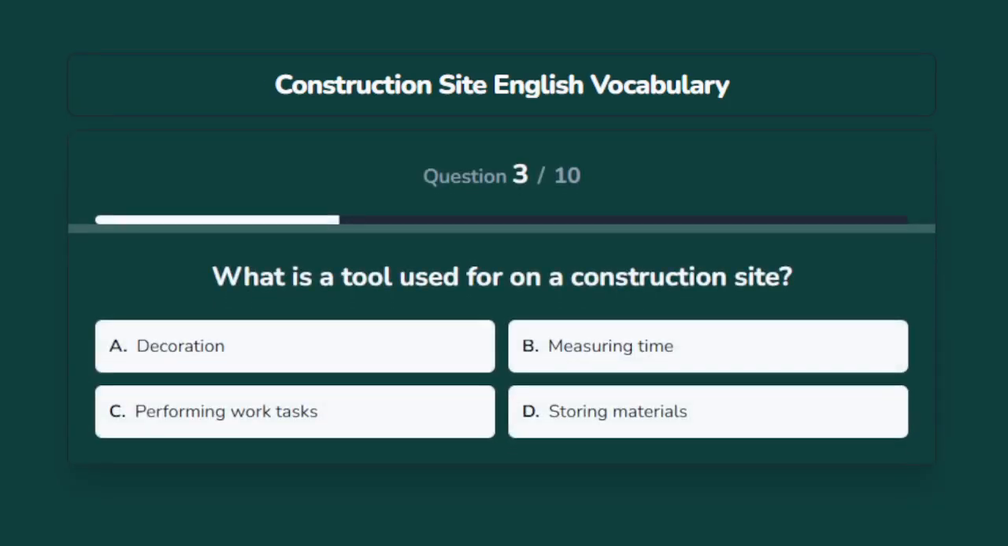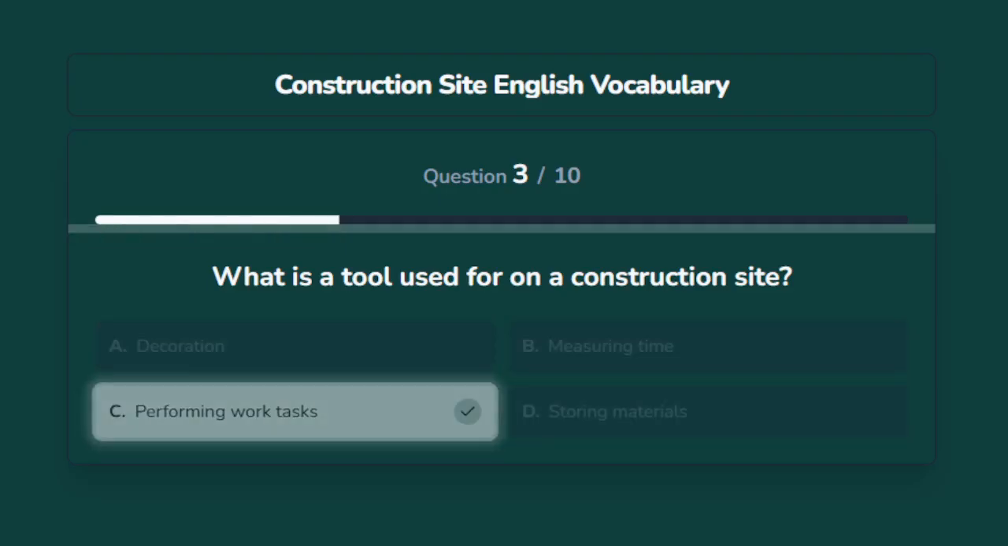What is a tool used for on a construction site? Options are A. Decoration, B. Measuring time, C. Performing work tasks, D. Storing materials. The correct answer is performing work tasks.